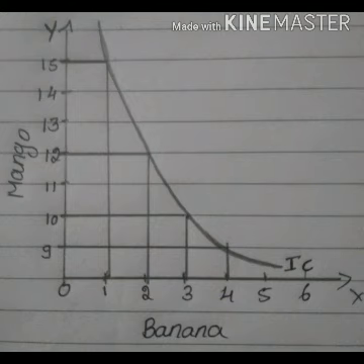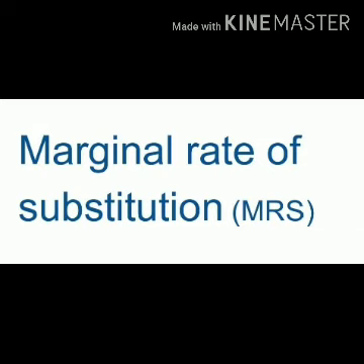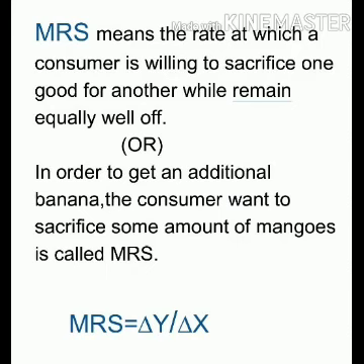To increase bananas, they keep reducing mangoes, that's what we call marginal rate of substitution, or in other words, the rate at which a consumer is willing to sacrifice one good for another while remaining equally well off. Okay, so that's what we call marginal rate of substitution.